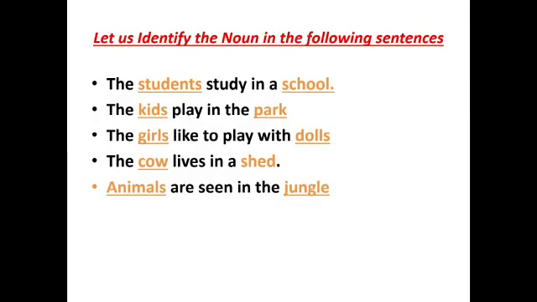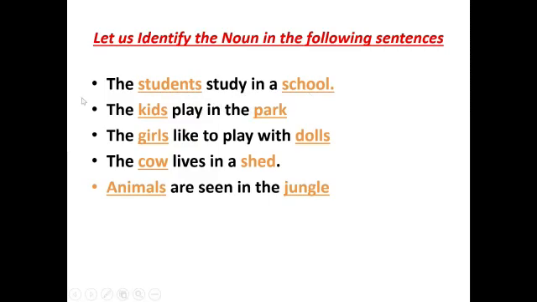Let us identify the noun in the following sentence. I'll read out the sentence. You will identify the nouns. First one, the students study in a school. Can you identify the noun here? Yes, it is student and school. Student is a person and school is the place.